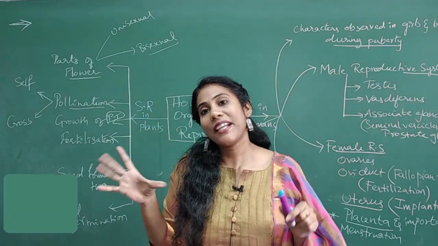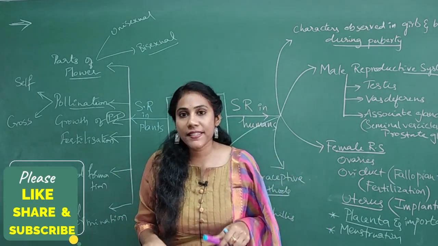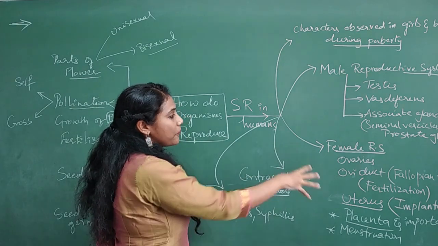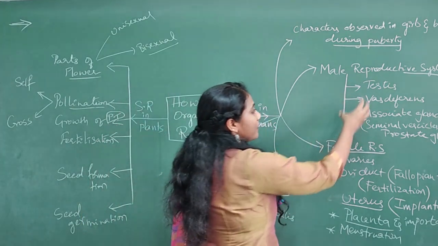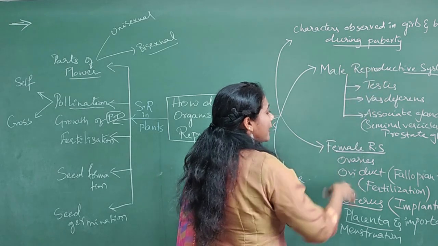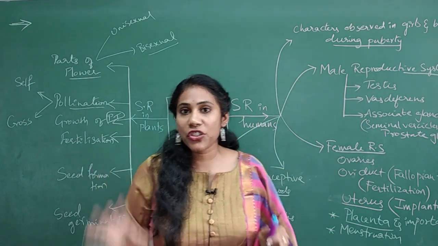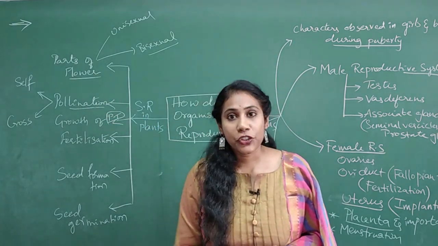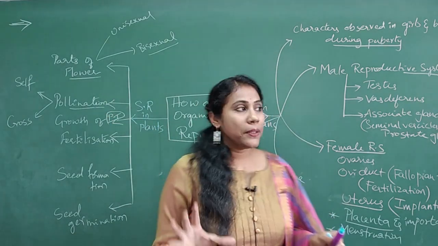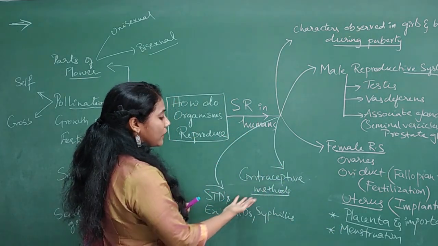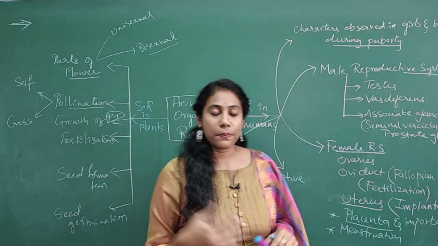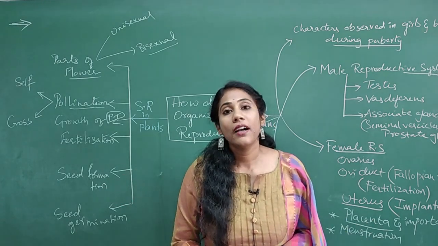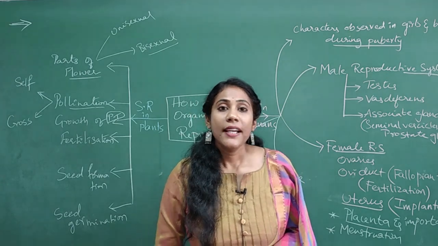So actually this is the simplest chapter of biology this year. So majorly you have to concentrate on sexual reproduction in humans, every process, every definition, and in every male or female, every part's importance and function is very, very important. And the same thing in case of plant reproduction also. And apart from that, contraceptive methods and sexually transmitted diseases are also very important. So this is all about the mind map or flow chart on how do organisms reproduce.